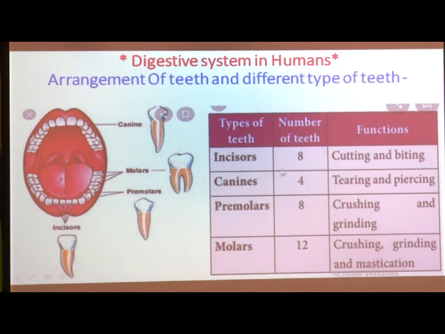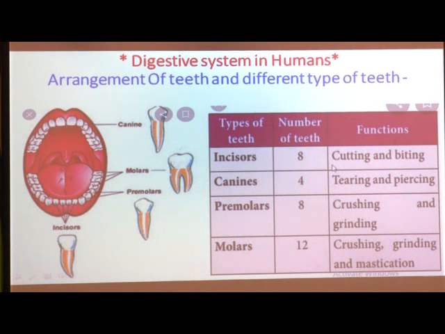Look at this table. Types of teeth, number of teeth and function are given here. Type, number and function. The first type is the incisor. Incisors are 8 in number in our mouth. In total 8 incisors are there, 4 in the upper jaw and 4 in the lower jaw.